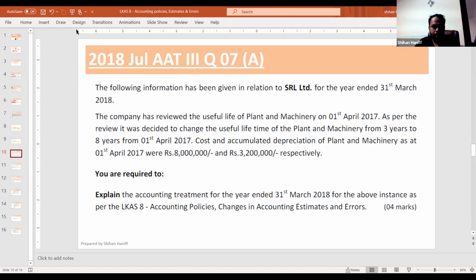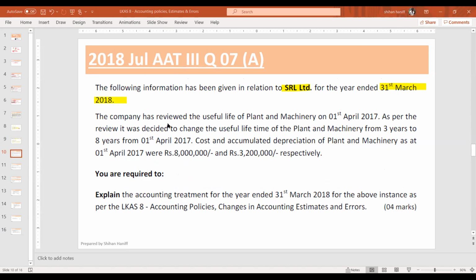Right. Can I have the answer to this? The following information has been given in relation to SRL Limited, 31st March 2018. The company has reviewed the useful life of plant and machinery on 1st of April 2017. As per the review, it was decided to change the useful lifetime from 3 years to 8 years. Cost and accumulated depreciation of plant and machinery is 8 million and 3.2 million. Explain the accounting treatment.